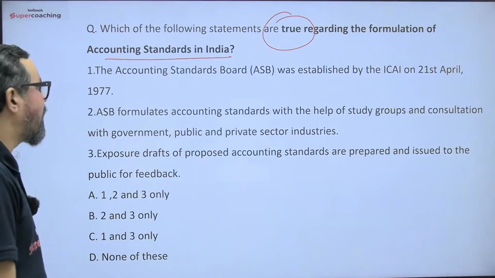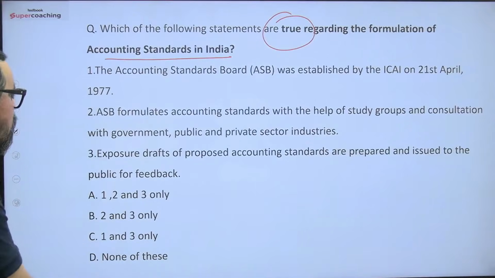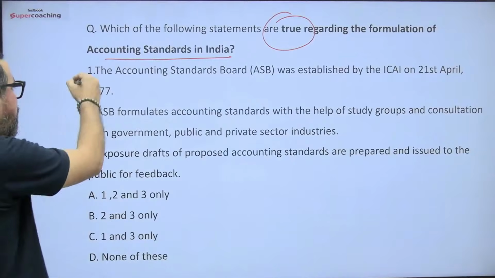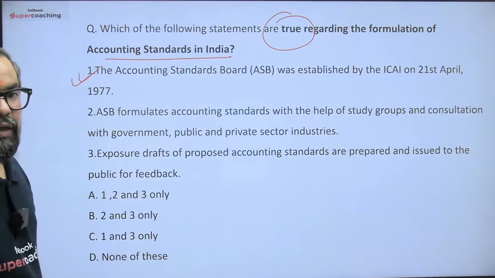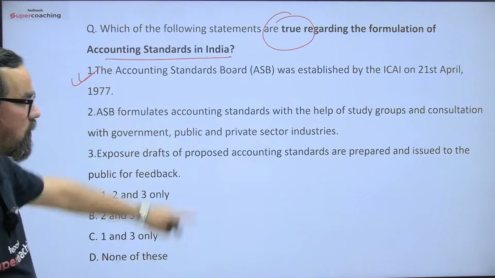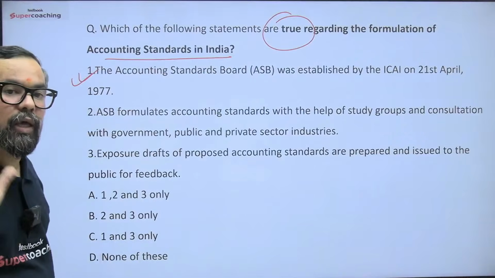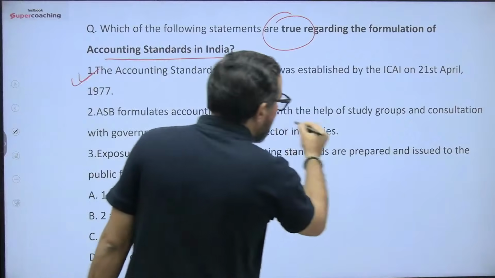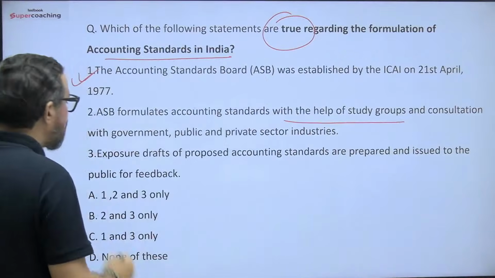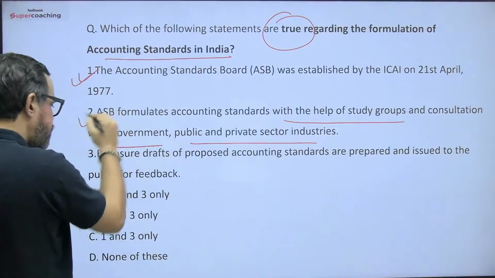The Accounting Standards Board, ASB, was established on 21st April 1977. ASB is formulated by ICAI, where the CA certifications come from, and this is the authority that finally approves the accounting standards. ASB formulates accounting standards with the help of study groups, in consultation with governments and public and private industries.